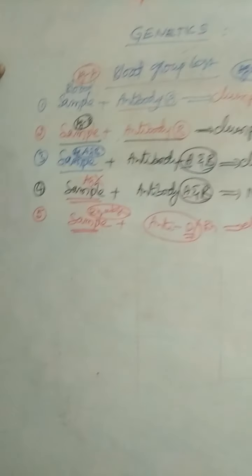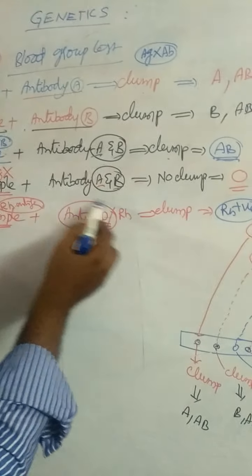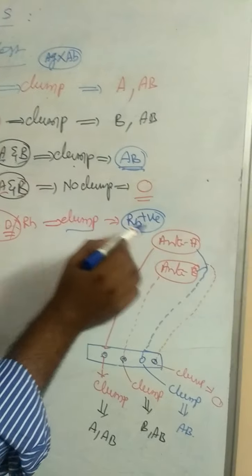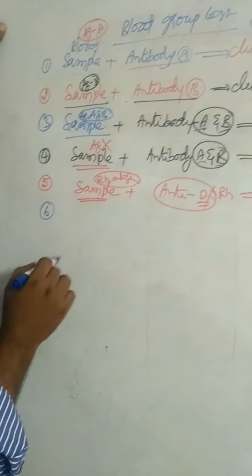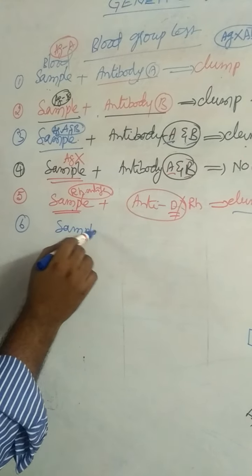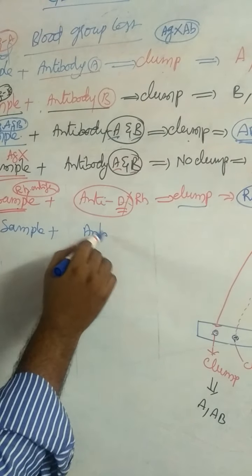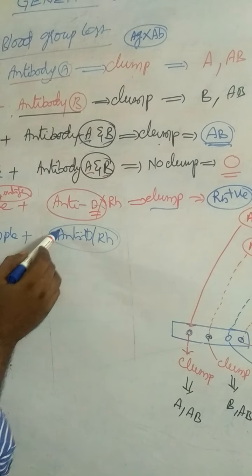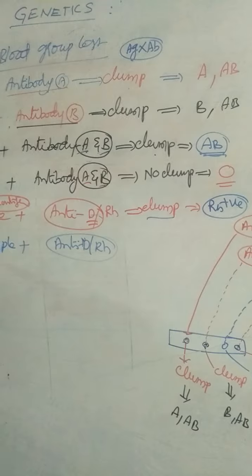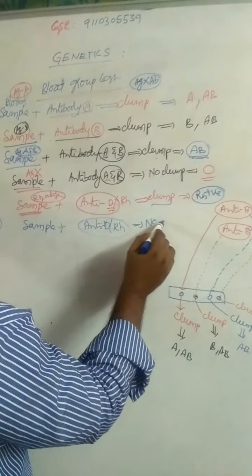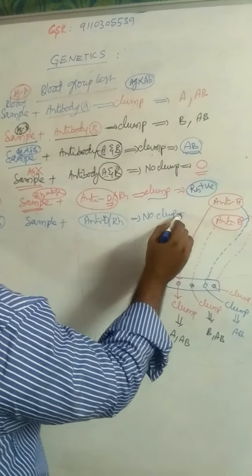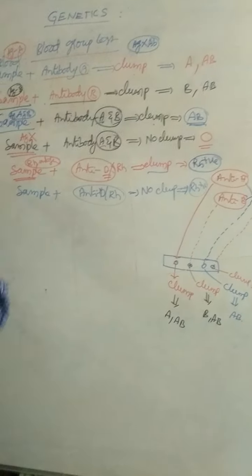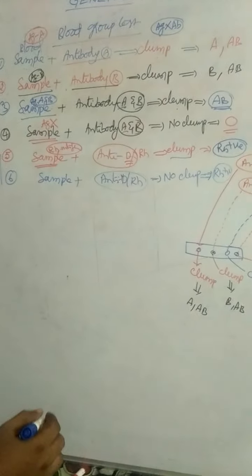Once again I repeat, anti-D antibody or RH antibody is added to the sample, it gives clump, that is RH positive. And the last one is a blood sample. Anti-D antibodies or RH antibodies are added to the sample, it gives no clump, that is RH negative. This is RH positive and RH negative.